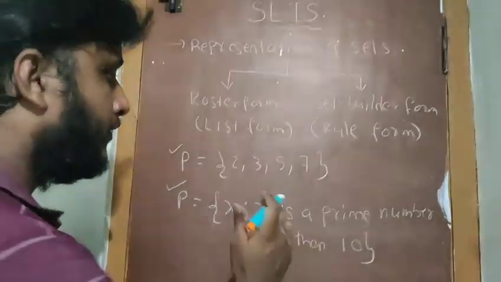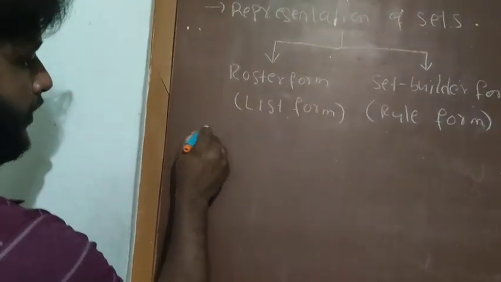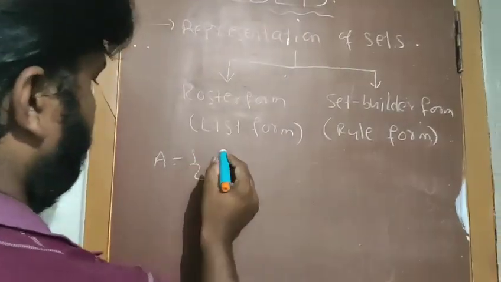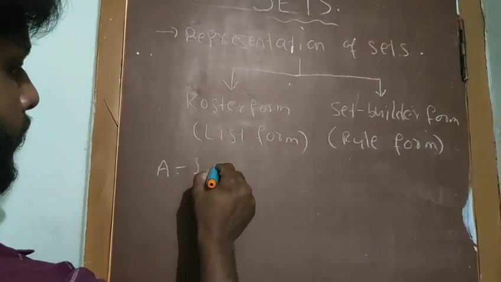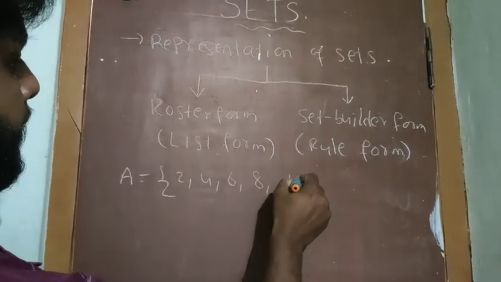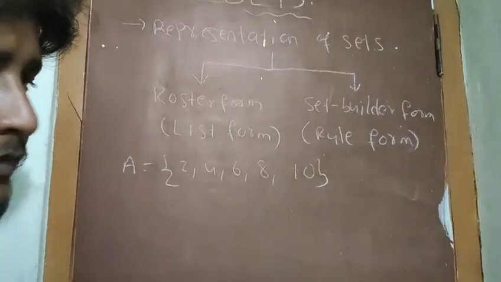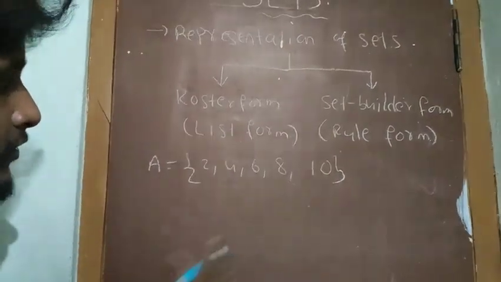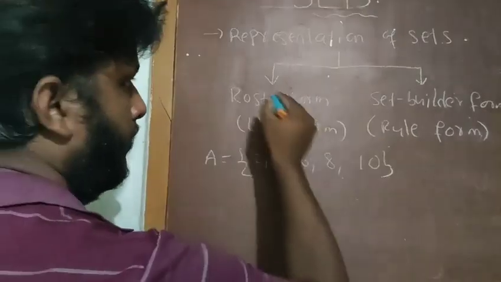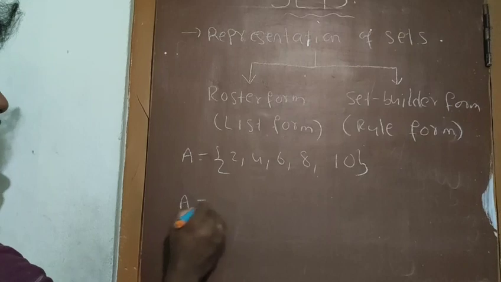Hope you understand. Otherwise I will explain one more example. Here I am taking one more set. A is 2, 4, 6, 8, 10. These are the first five multiples of 2. This is the roster form, and I am going to write the set builder form.